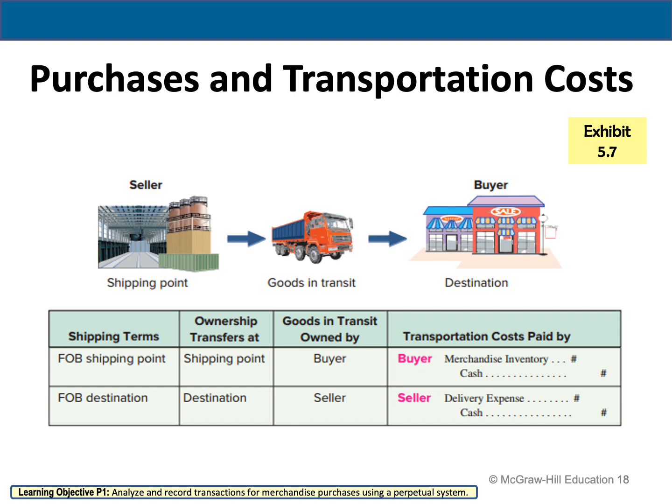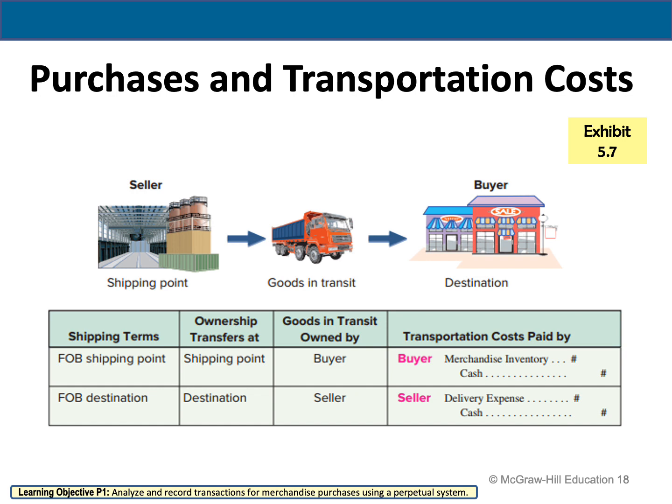Purchases and transportation cost. The buyer and the seller must agree on who is responsible for paying the freight or the shipping cost, what we call transportation cost, and who bears the risk of loss during the transit of the merchandise transaction. This is the same as asking at what point ownership transfers from the seller to the buyer. So we call it FOB, which is free on board point. In Exhibit 5.7, we identify two alternative points of transfer.